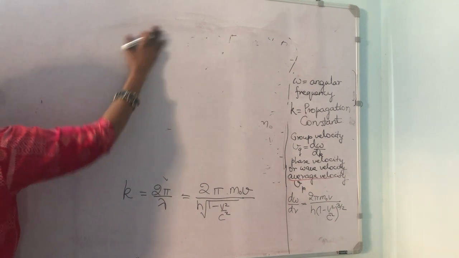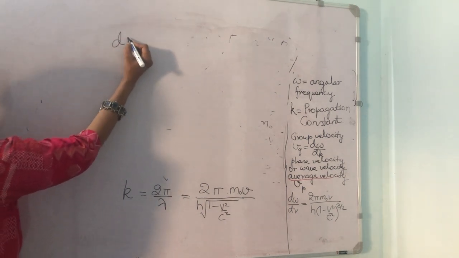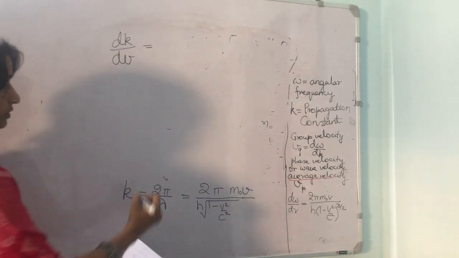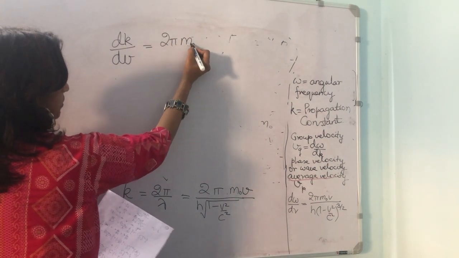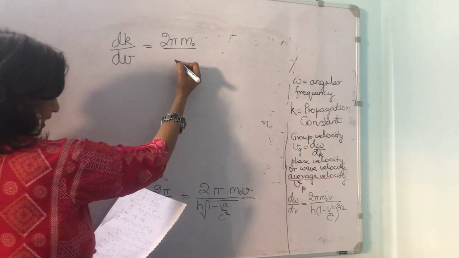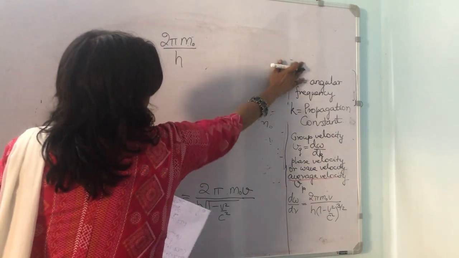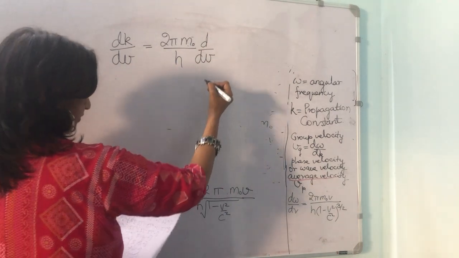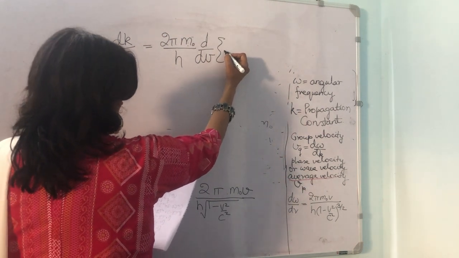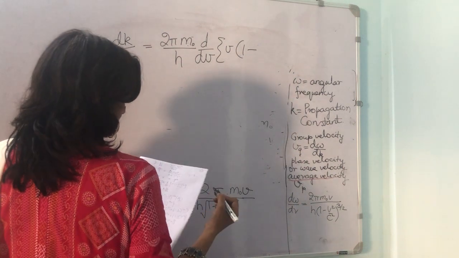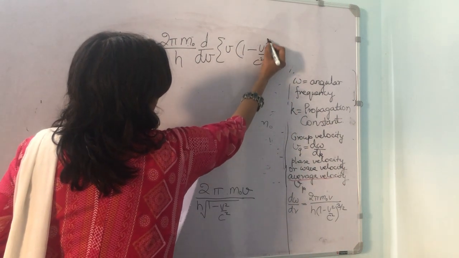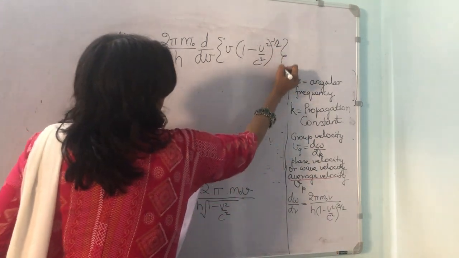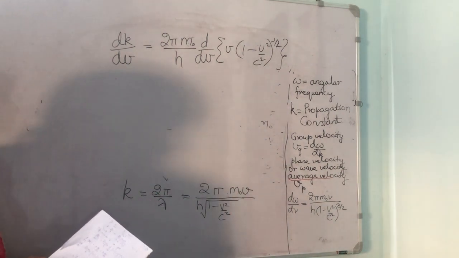That is, we can write it down as dk/dv is equal to 2π m₀ upon h into d/dv of v into (1 minus v²/c²) to the power of minus half. Now we are differentiating it with respect to v.